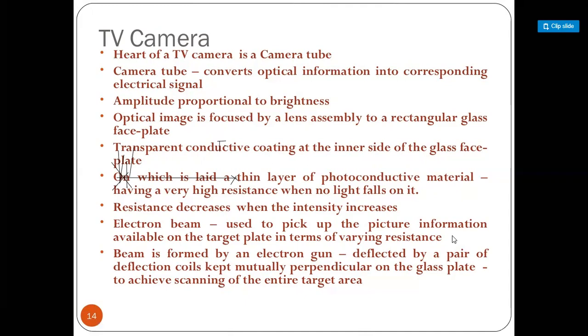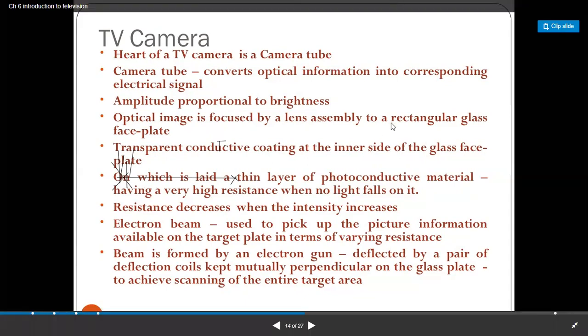The optical image is focused by the assembly of two mirrors. By using those two mirrors, we are able to send the information, through an optical glass rectangular faceplate.